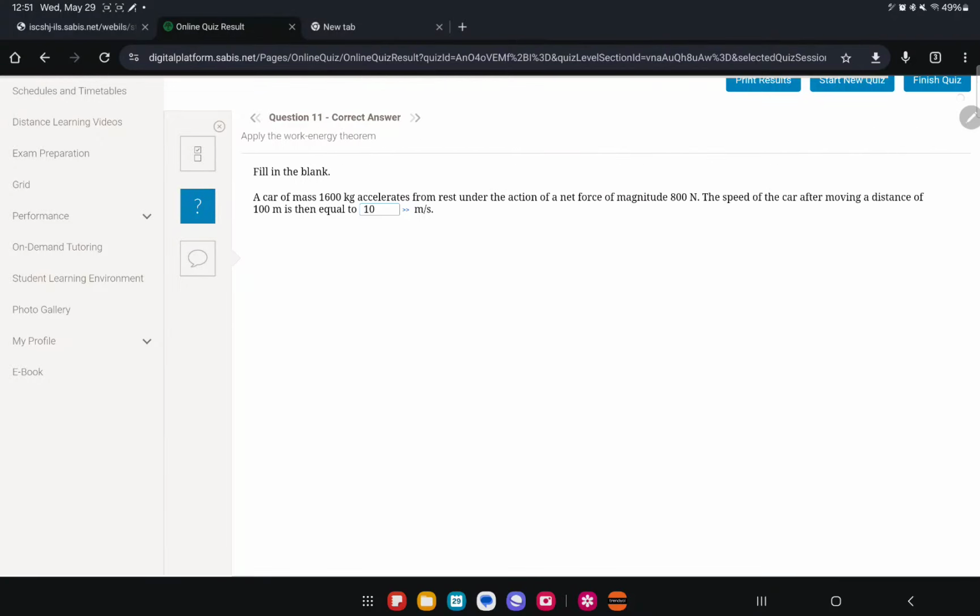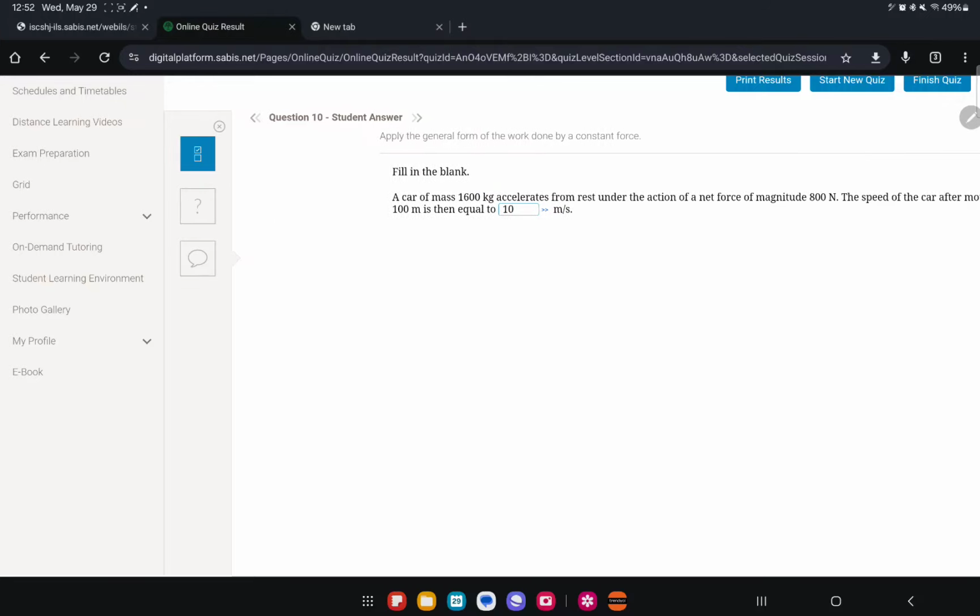Question 11. A car of mass 1,600 accelerates from rest under the action of a force 800 newtons. The speed of the car after moving a distance of 100 is equal to what? Look, we have what's called the work energy theorem. Delta KE equals delta W.